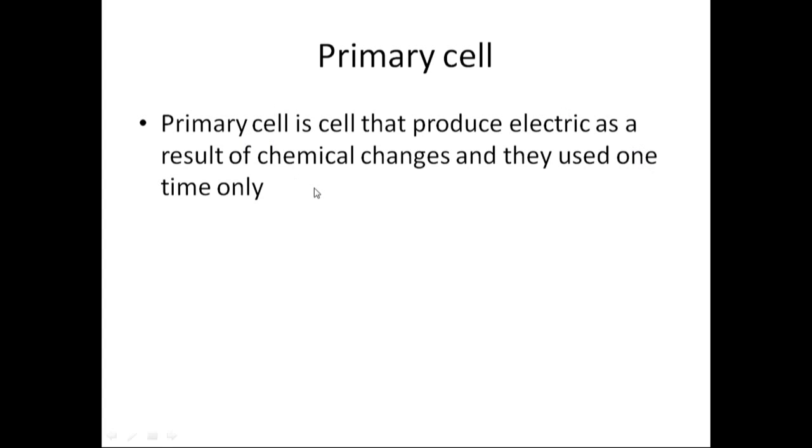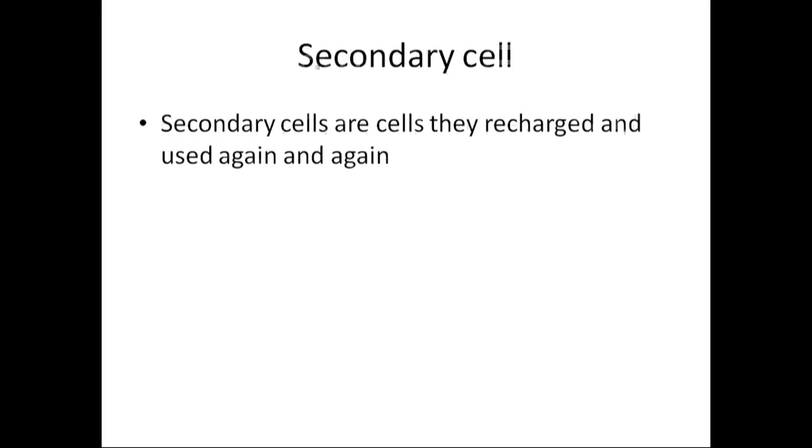This means if we use a primary cell and it is finished, we don't use it again, because it is not rechargeable. An example of a primary cell is the dry cell. The second is the secondary cell. Secondary cells can be recharged and used again and again. An example of a secondary cell is a car battery.